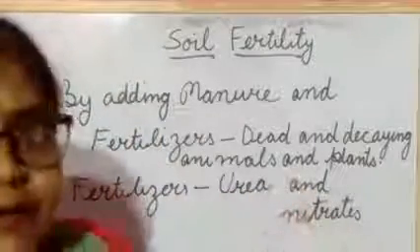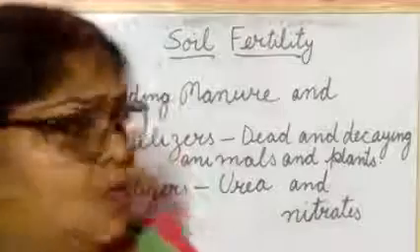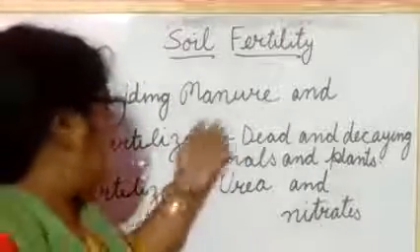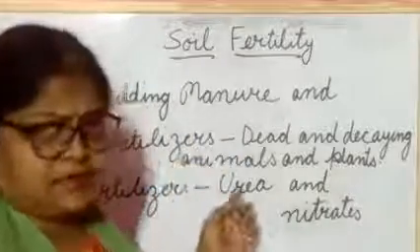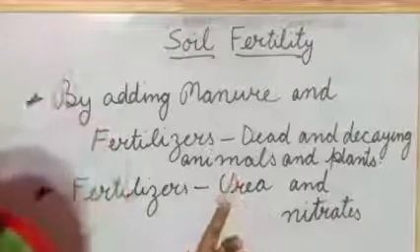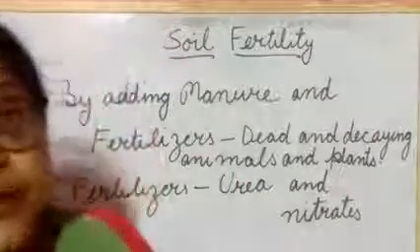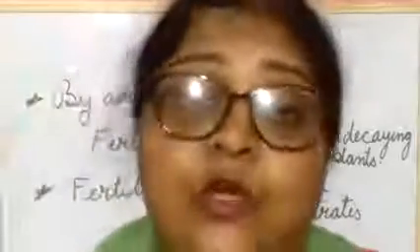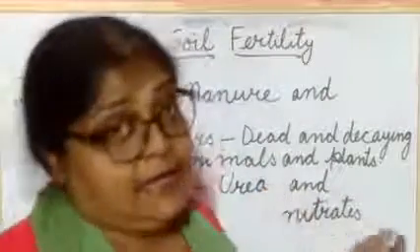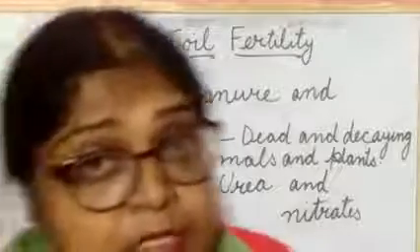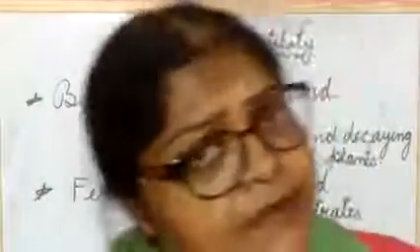That dead and decayed animal and plant matter is known as manure. Why do we use it on the soil? To make the soil fertile.